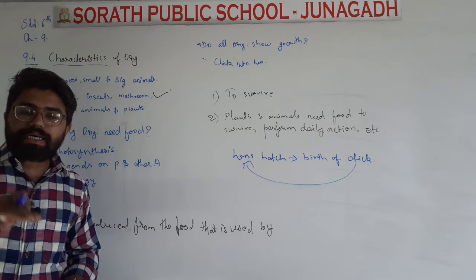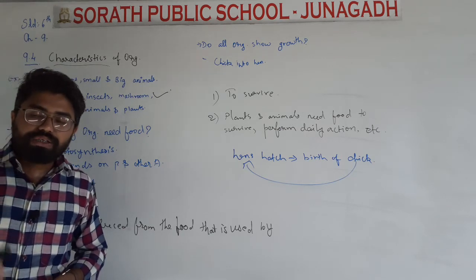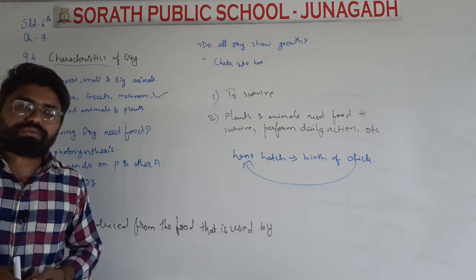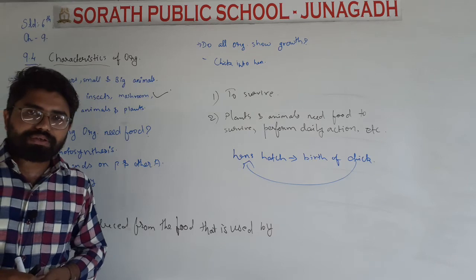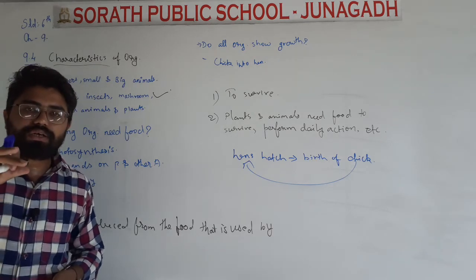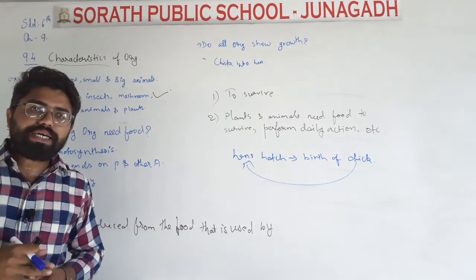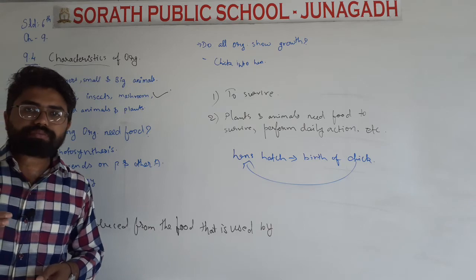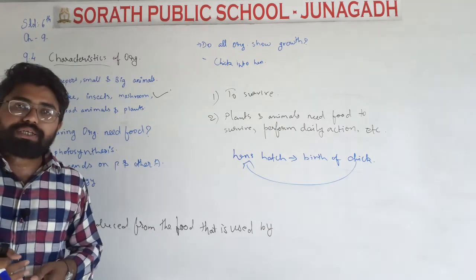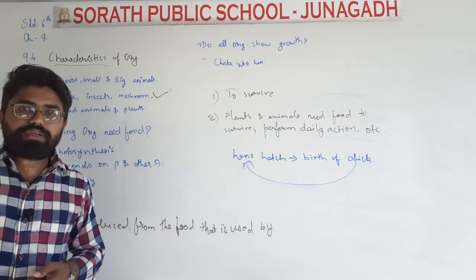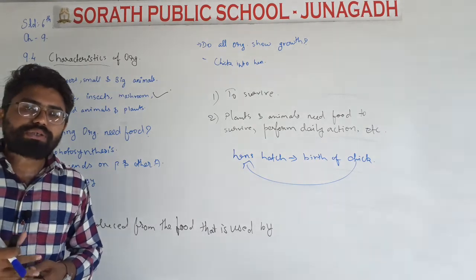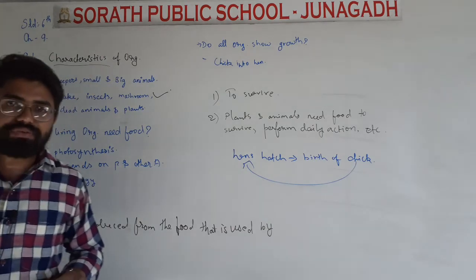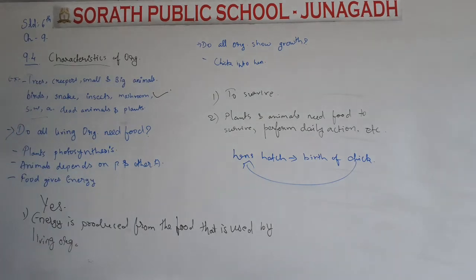Okay, all are not remaining in the same size and shape. They all are growing. They are mentally growing. They are physically also growing. A small lion's cub, at a small age, does not know how to prey on an animal, but when it grows, or when it sees an adult animal, then it learns how to prey. So the mental preparation of growing is also done in animals and in human beings. They are growing not only physically, but also mentally.